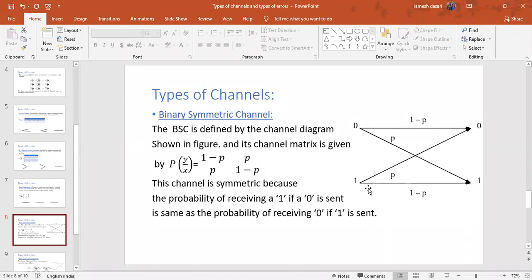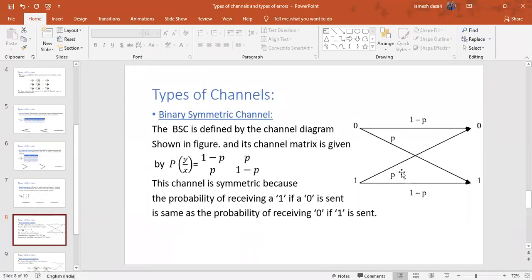But don't write like that. The probability is the same, so that is why it is called the symmetric channel. That's why this channel is called binary symmetric channel.